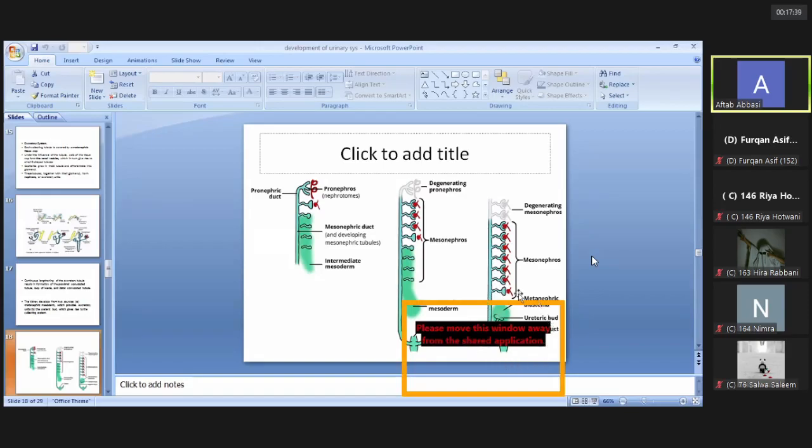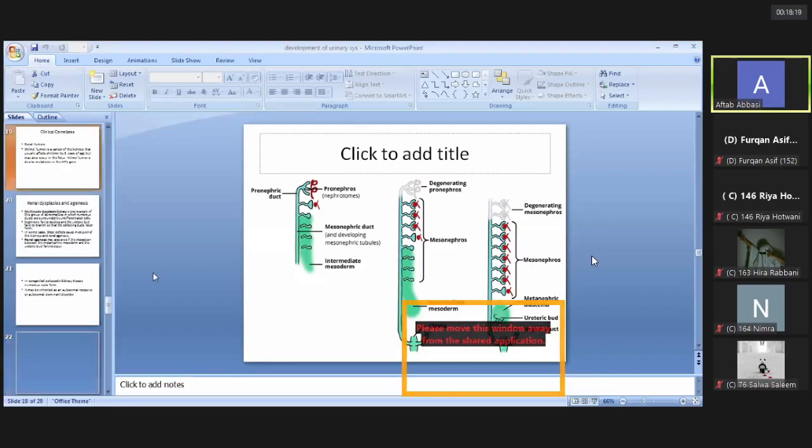Then there is the development of the third, permanent or definitive kidney system known as the metanephros. The metanephros develops in front of the lumbar 4 or 5 vertebrae and consists of two systems, the excretory system and the collecting system. The collecting system develops from the ureteric bud and includes the ureter, renal pelvis, major calyces, minor calyces, and collecting tubules. The excretory system consists of the nephron along with the tubules and glomerulus that develops from the metanephric tissue cap. So these are the three stages in the development of the kidneys.